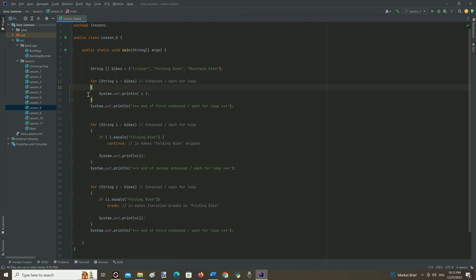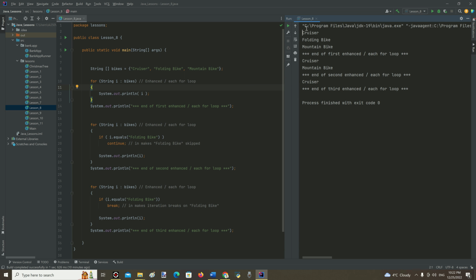And inside the following curly braces it indicates what needs to be done with each element of the array. Just printing values in this case. Let's run the program. Over here we can see that it prints all the elements of this array, and a print statement that indicates the end of the first loop.